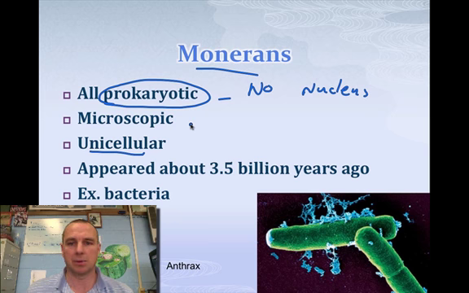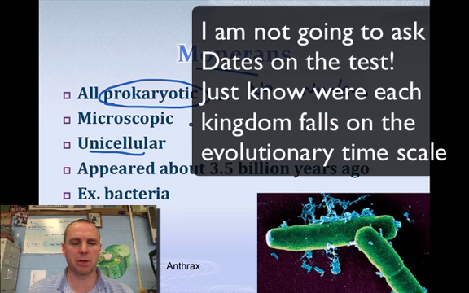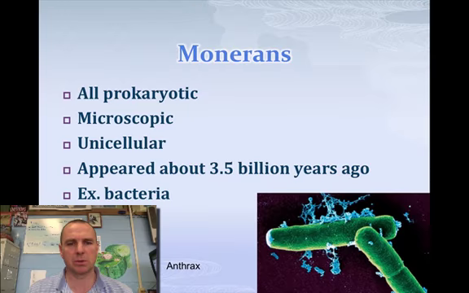They're microscopic. I would dare say that none of you have ever seen a Moneran with your naked eye before. You might have seen pictures of one or seen them on a microscope. I have a picture down in the bottom right hand corner of anthrax. But bacteria are an example of Monerans as well. And they appeared about 3.5 billion years ago. So they've been around a long time.